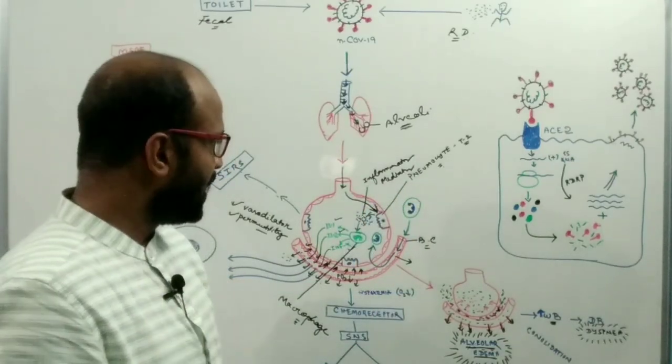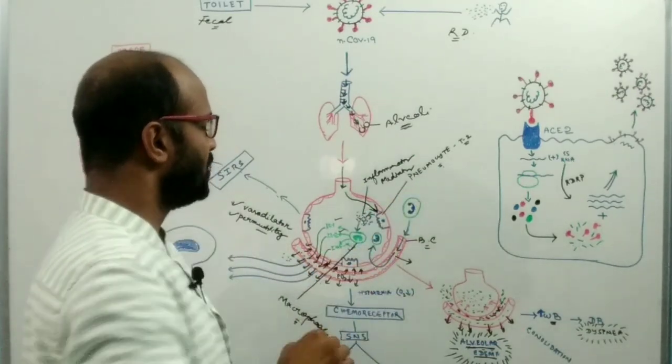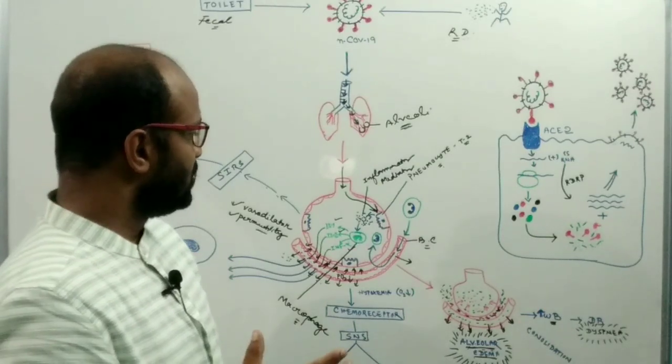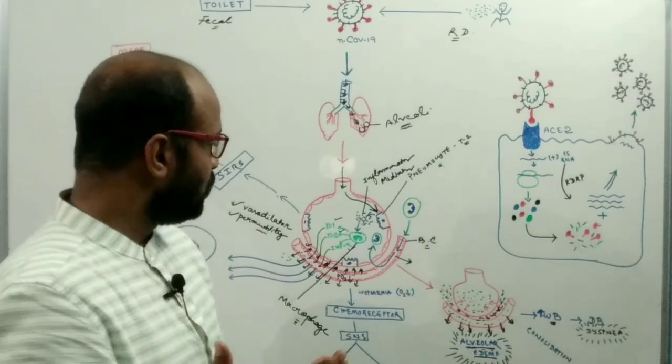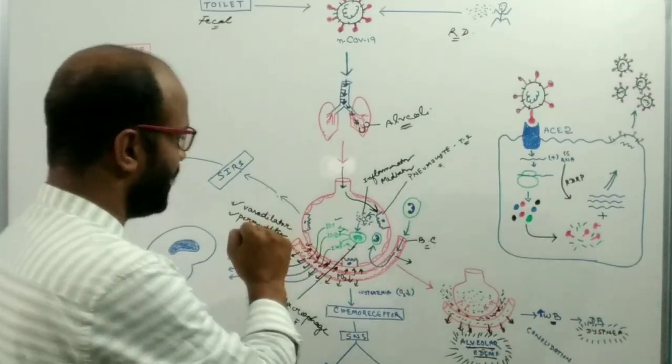The type 1 pneumocyte helps with gaseous exchange, and the type 2 pneumocyte helps with the secretion of surfactant molecules, which reduce the surface tension of the alveoli.